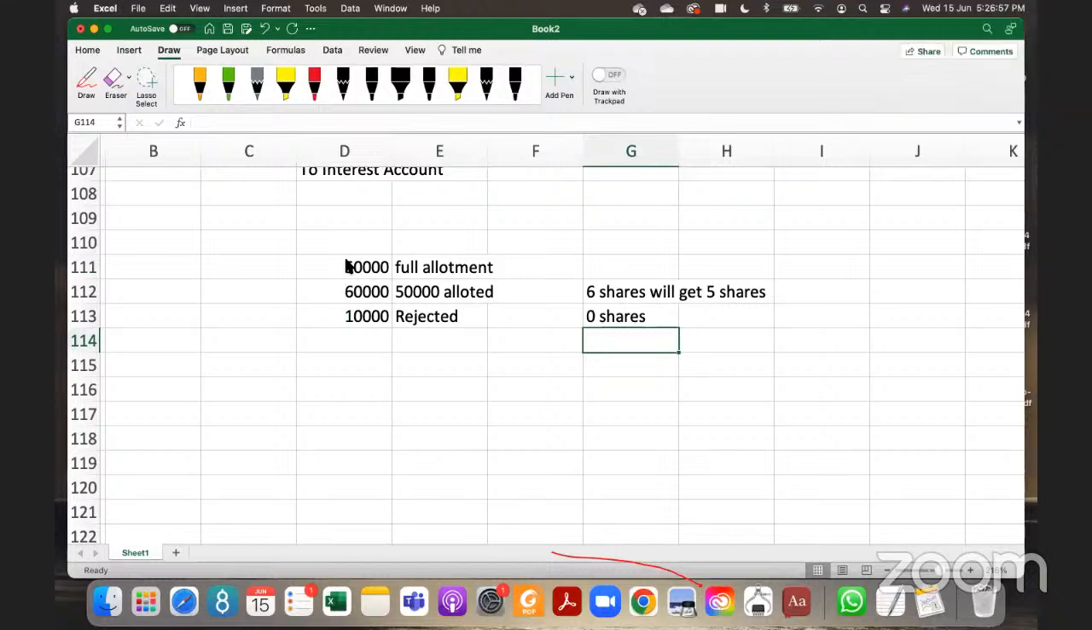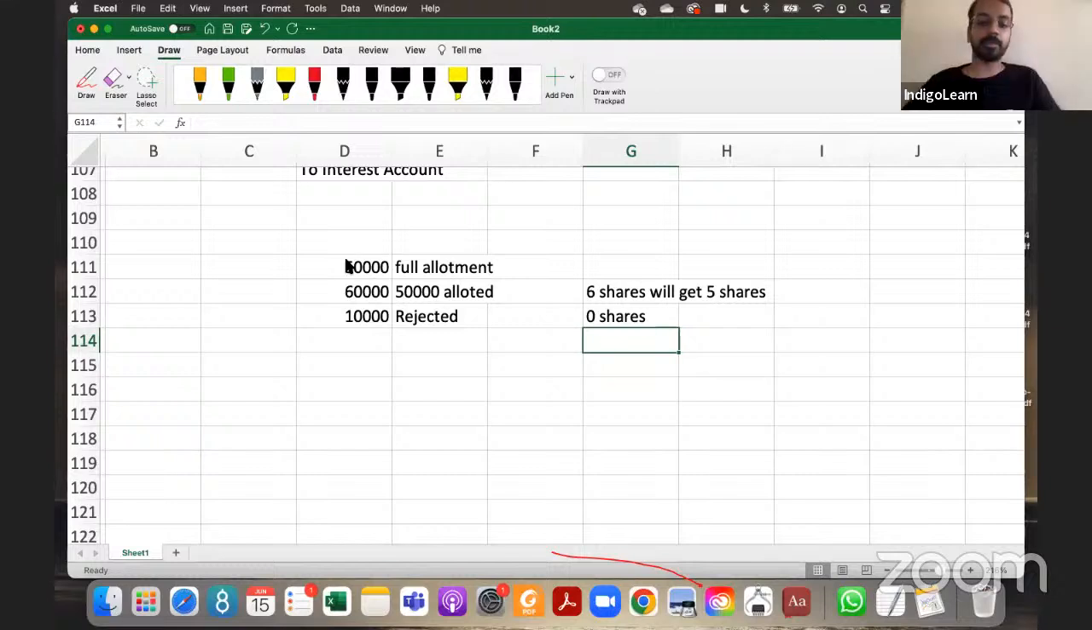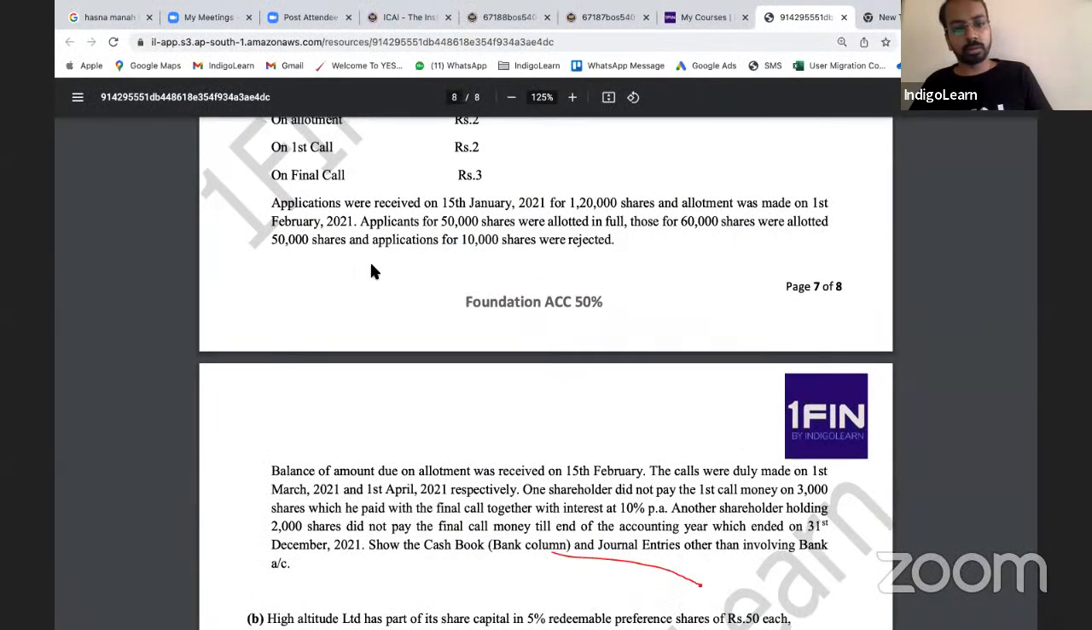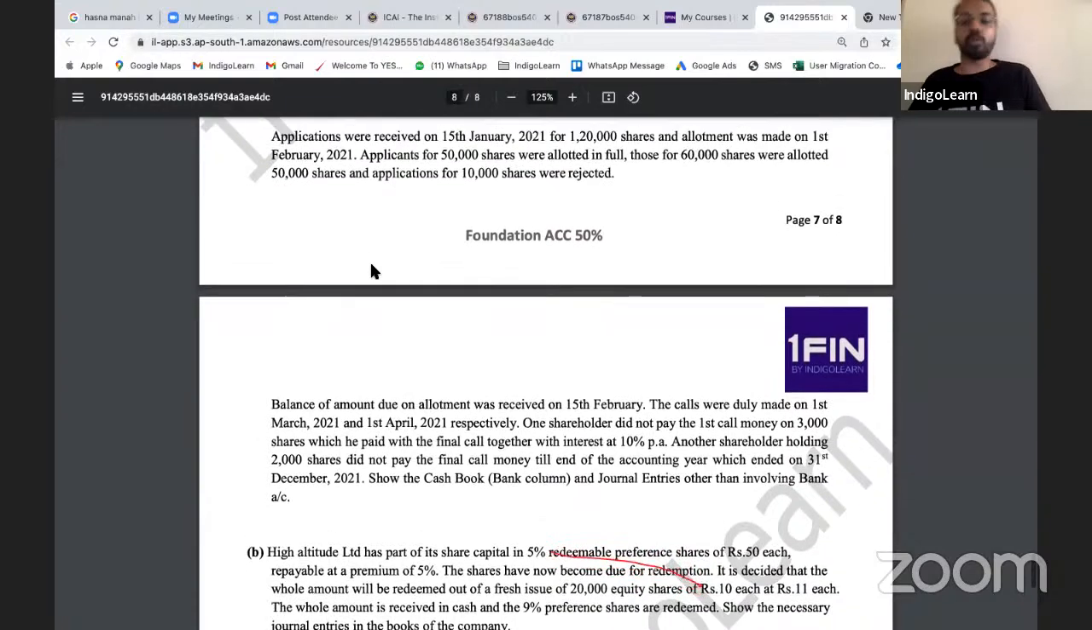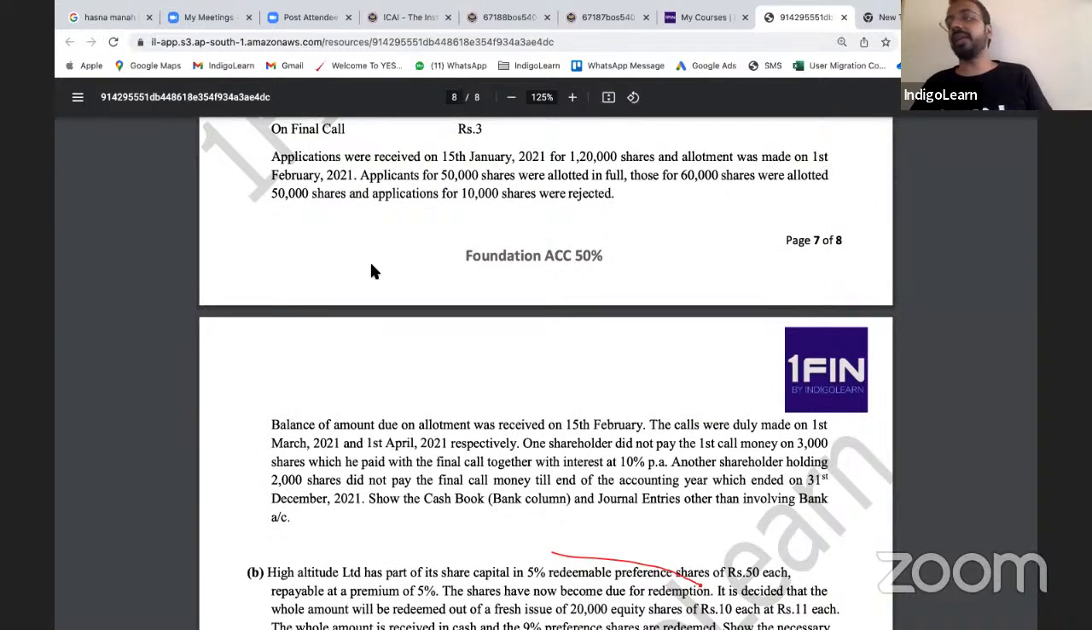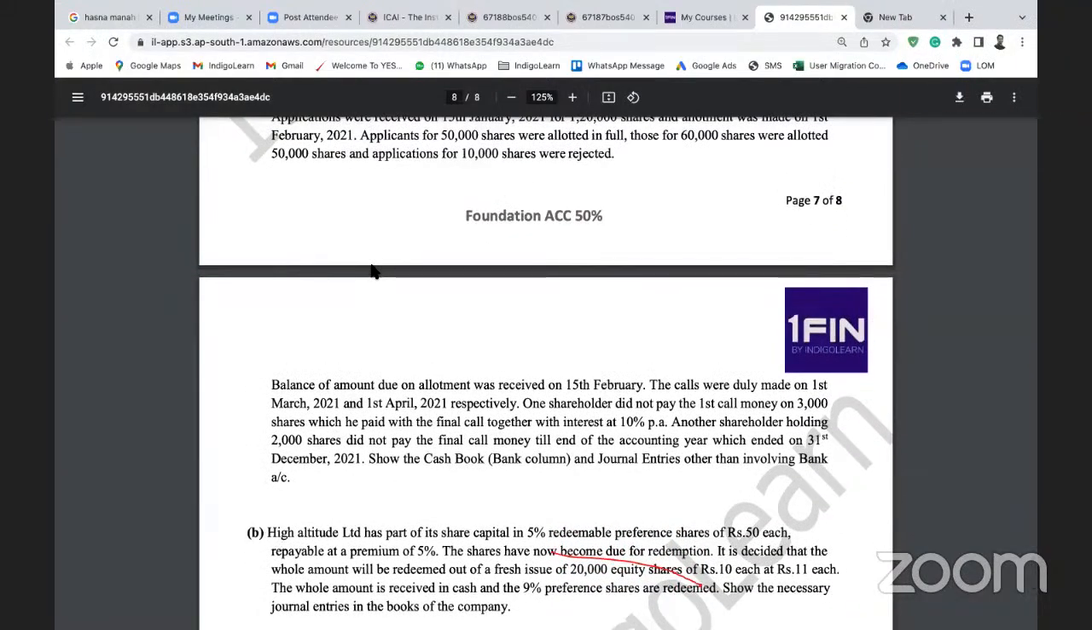So the remaining 60,000, for which we have allotted 50,000, sir, in that we have received 10,000 application money also. Correct. Should we adjust that against allotment, or what should we do? Like we will reject. What does the question say? The question didn't say anything, so you can assume it to be refunded, or you can transfer it and make an appropriate note in the answer. So like that only I have done in the example, I have adjusted against allotment. Adjusting against allotment is perfectly fine, no problem. Okay, sir. Thank you, sir.